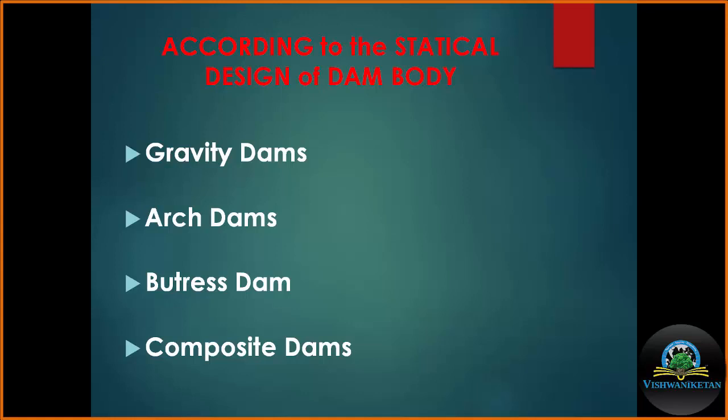According to the structural design of a dam, dams may be of four types: gravity dam, arch dam, buttress dam, and composite dam. Composite dams are also known as the embankment dam or the earthen dam.